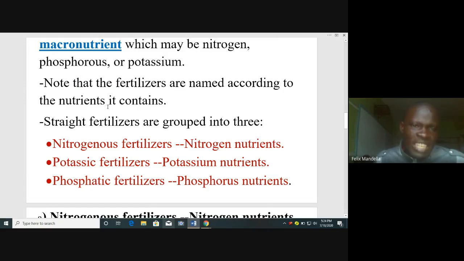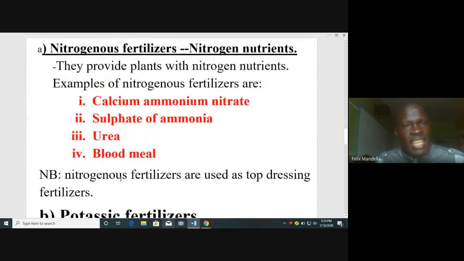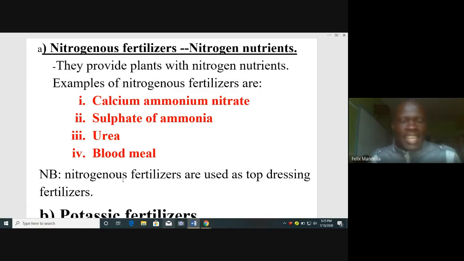Now, let us look at nitrogenous fertilizers. What are these nitrogenous fertilizers and some of the examples? Nitrogenous fertilizers provide nitrogen nutrients. Examples of nitrogenous fertilizers are calcium ammonium nitrate. Wow, I know now you're learning new scientific terms. Calcium ammonium nitrate. That name is big, but it only provides one macronutrient, that is nitrogen.